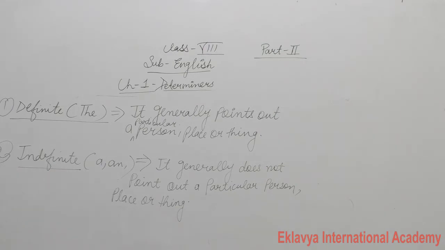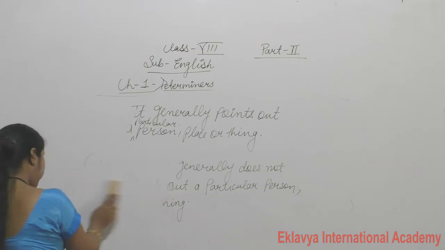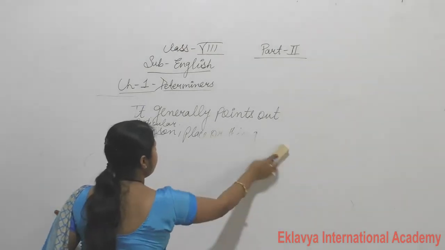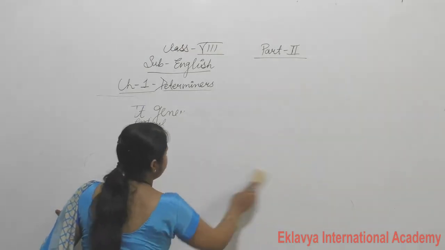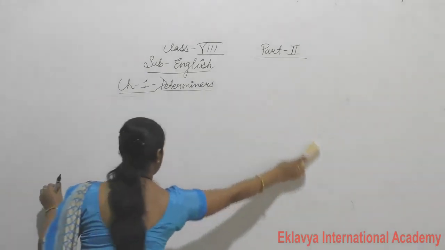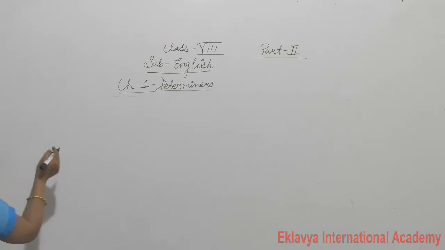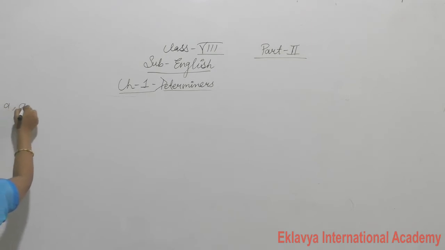Now next one is what? Now we understand the uses. Where we use A or AN, where we use THE. Now, first of all, use of A or AN.